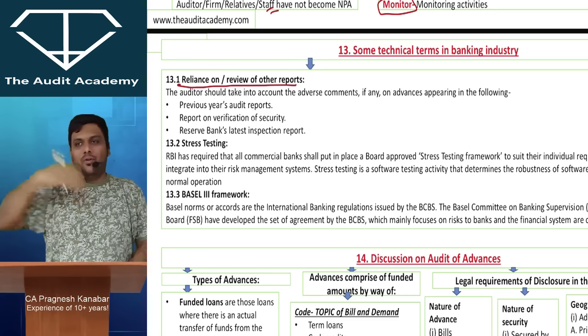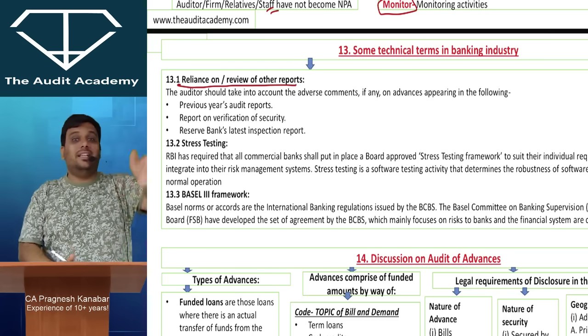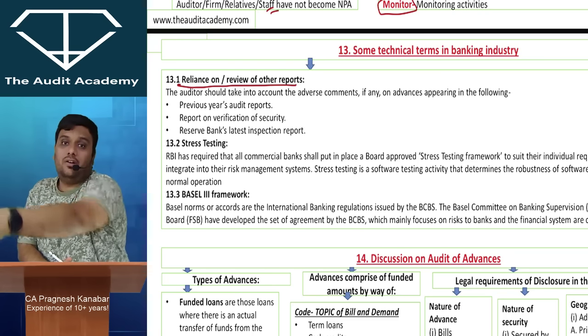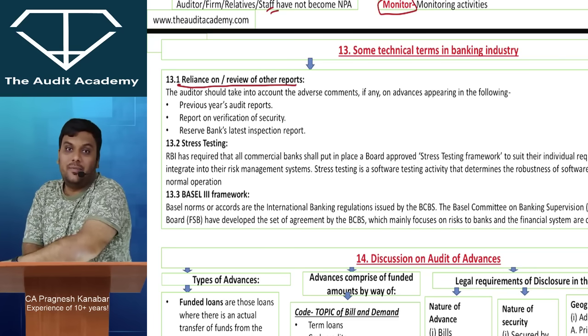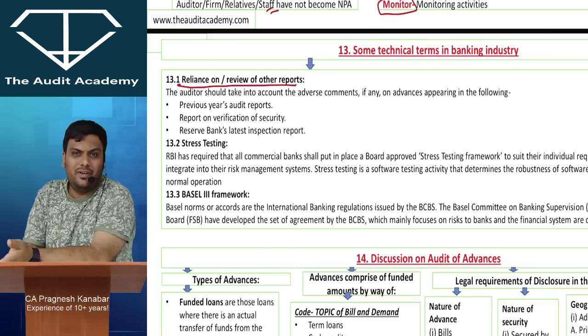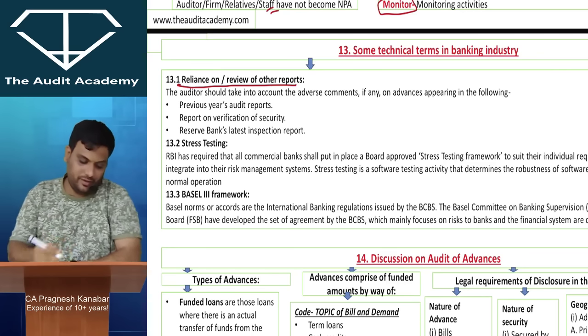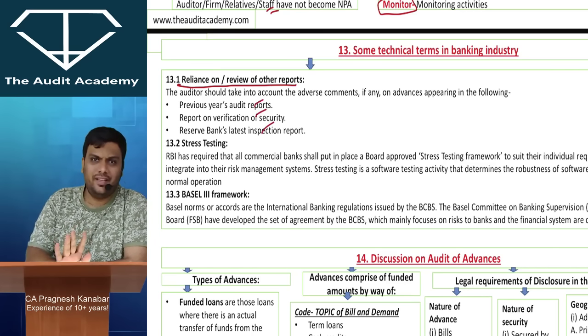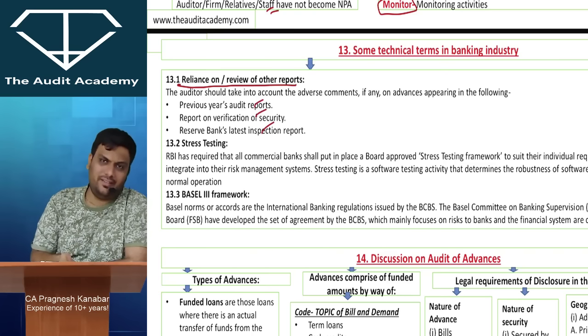Simple. My own last year's audit report, then their internal auditor's report, then their concurrent auditor's report, then their RBI inspection report. Just name the different people and write the report. Look at this, I gave so many examples; you can write any 3.